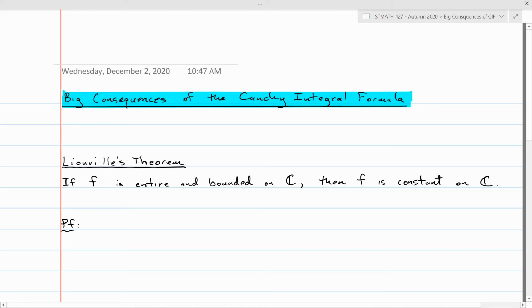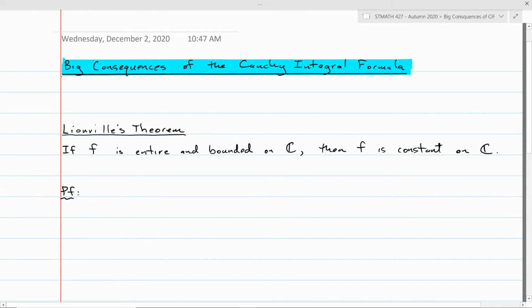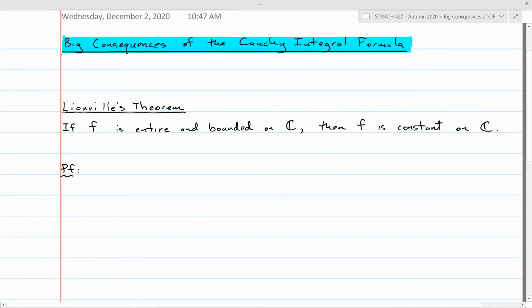Hello, complex analysis students. So today we want to talk about several really big consequences of the Cauchy integral formula. The first one is called Liouville's theorem. It just says that if a function f is entire, which means analytic on the entire complex plane, and it's bounded on the entire complex plane, then that function must be a constant. In other words, only constant functions can have this property of being entire and bounded.